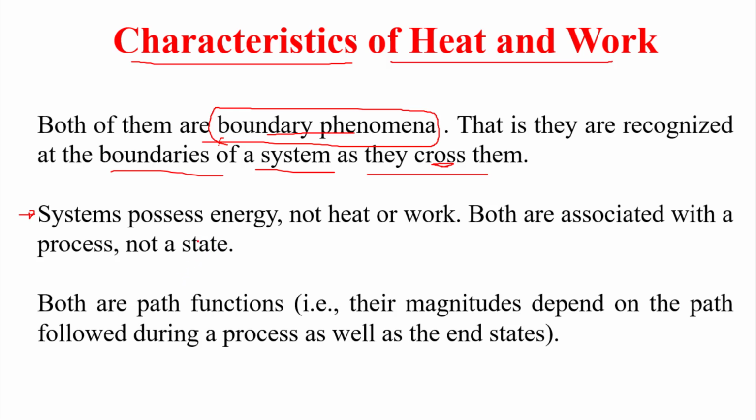Whenever we talk about the state, we say the system has energy stored. Whenever we talk about the process from 1 to 2, maybe we have some heat gained from the surrounding or heat lost to the surrounding. The same for work.